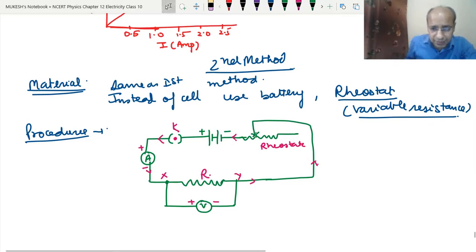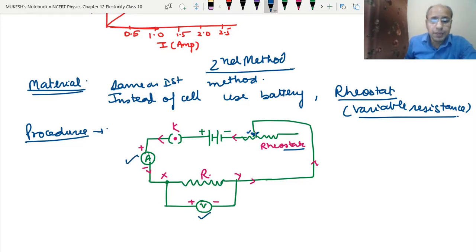Suppose, let's say, in this position where I have been pointing, this blue color, suppose in this position the resistance of the rheostat is maximum. So in that case the ammeter reading and the voltmeter reading will be minimum. So as we have discussed, the more the resistance, the less will be the current.